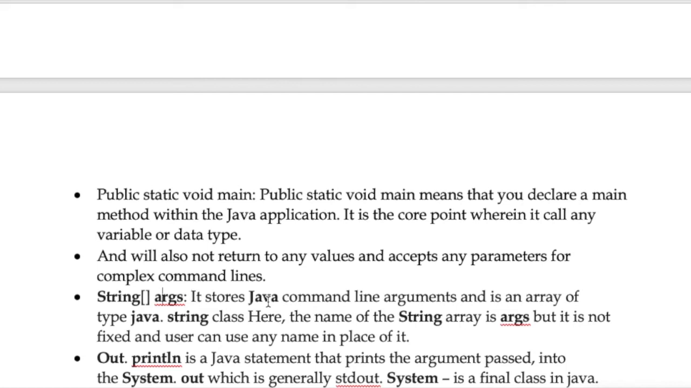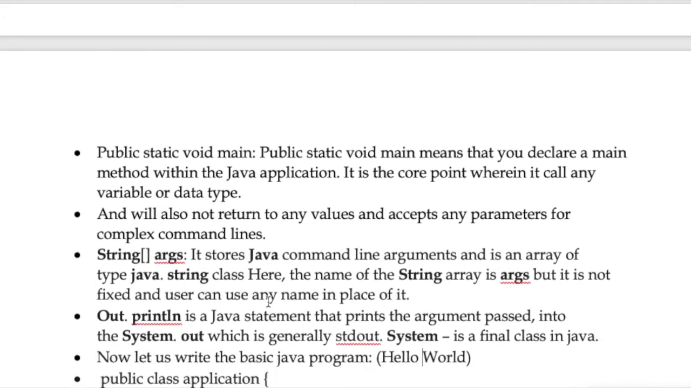So, String args stores Java command line arguments and is an array of type java.lang.String class. Here the name of the string array is args, but it is not fixed and the user can replace it with any name. So args is not a fixed declaration. We can change it to any name. It should be included within the library files of Java.